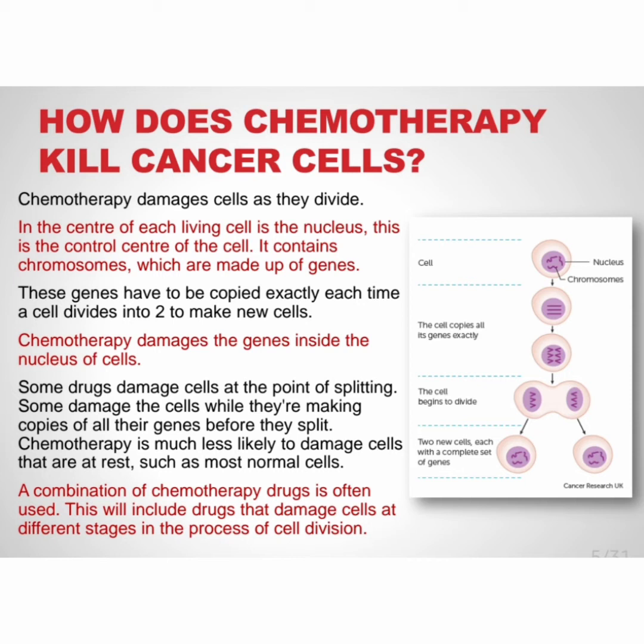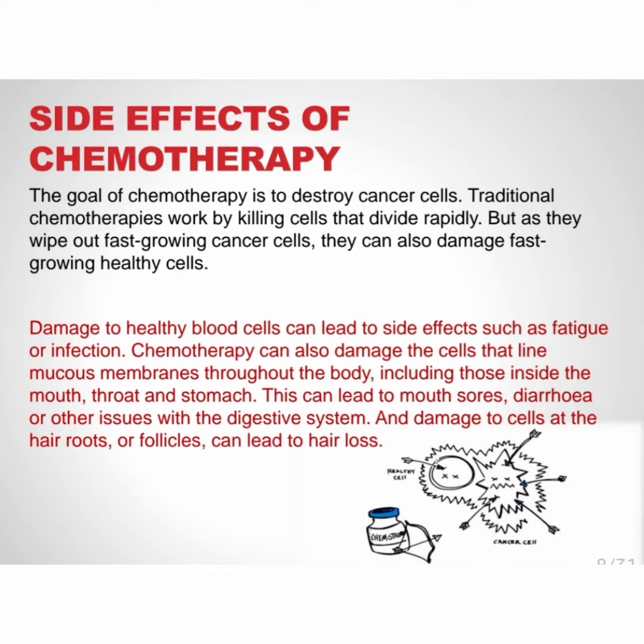Some drugs damage the cell at the point of splitting. Some damage the cell while it is making copies of all its genes before it splits. Chemotherapy is much less likely to damage cells that are at rest, such as most normal cells. A combination of chemotherapy drugs is often used. This will include drugs that damage cells at different stages in the process of cell division.